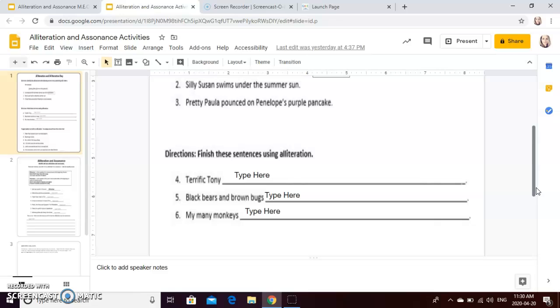Number 2 is just finish the sentence using alliteration. So it gives you a sentence starter, and then all you're doing is coming up with some other words that would work in that sentence. And it's the same as before. You just click in the box where it says type here, backspace what I've written, and create your own sentence.